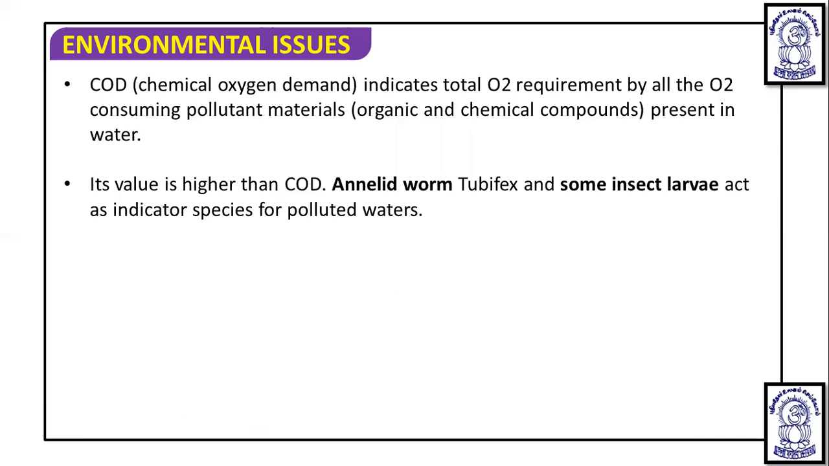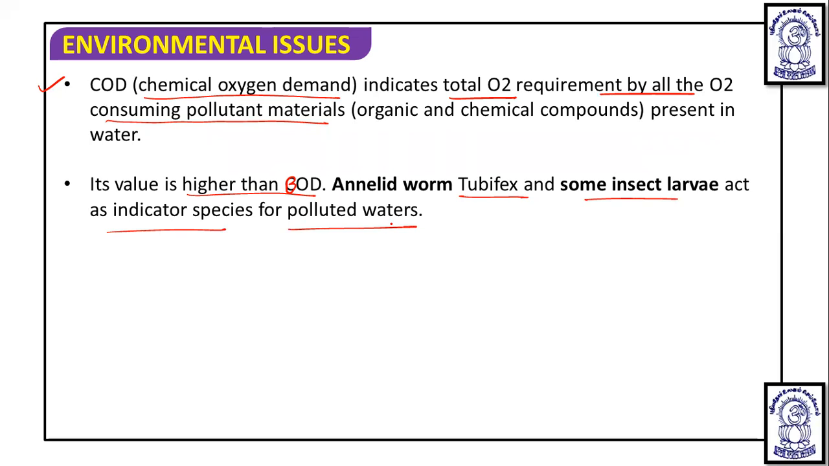Now, next we are going to discuss COD. COD, that is chemical oxygen demand, indicates the total oxygen requirement by all oxygen consuming pollutants. Okay, so it talks about the total oxygen requirement by all oxygen consuming pollutant material, that is organic and chemical compounds present in the water. And the COD value is higher than the BOD. An annelid worm, tubifex, and some insect larvae act as indicator species of polluted water.